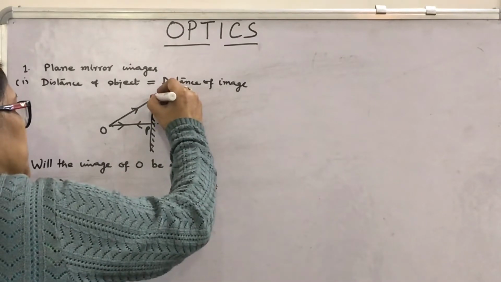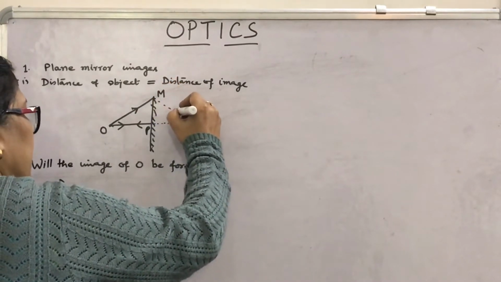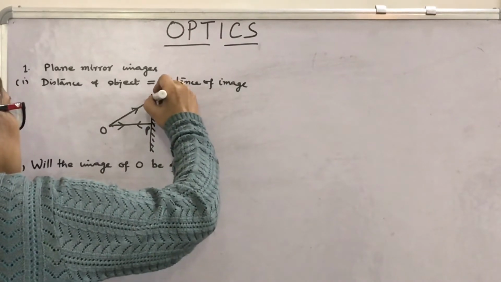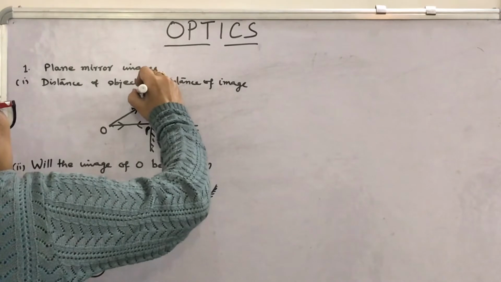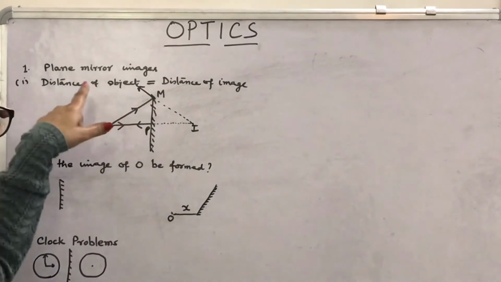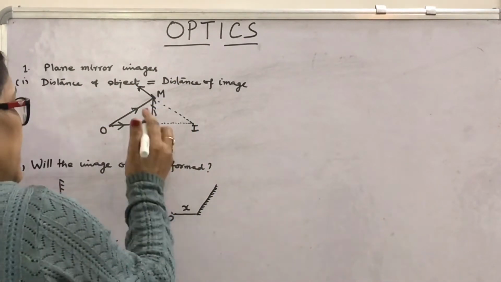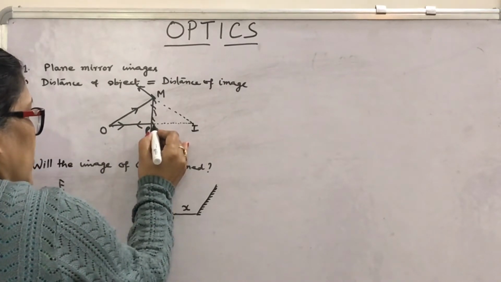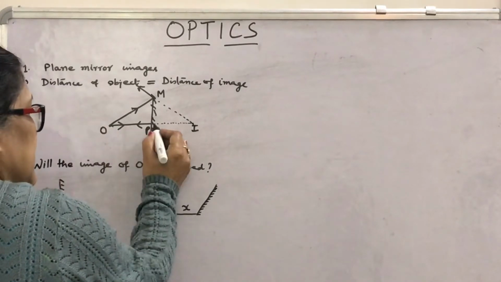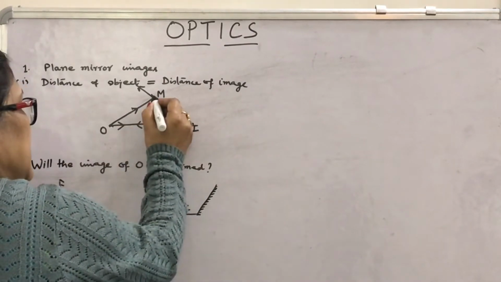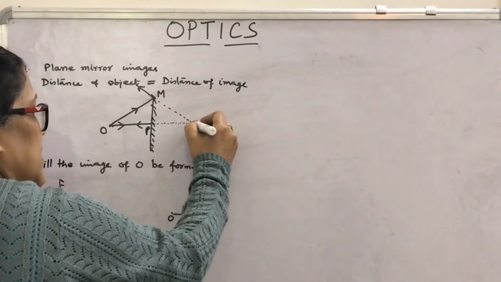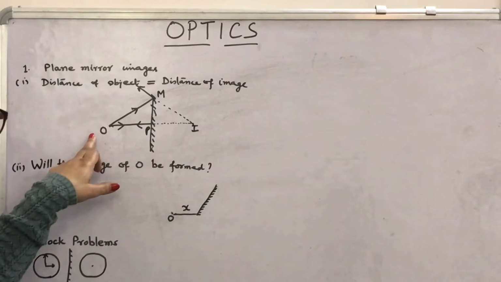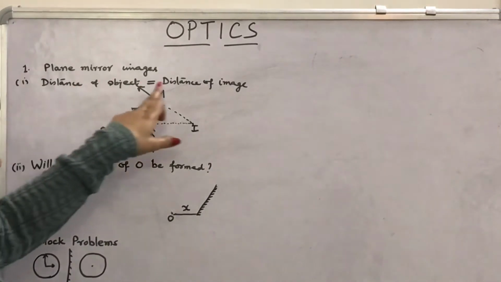You first join this M and I point, then extend it in this direction, then this will be the reflected ray. Look here, that incident ray is normally incident, it is reflected then extended back, and this ray is incident, reflected then extended back. Two rays are required to form the image, so I is the virtual image of the point object O.